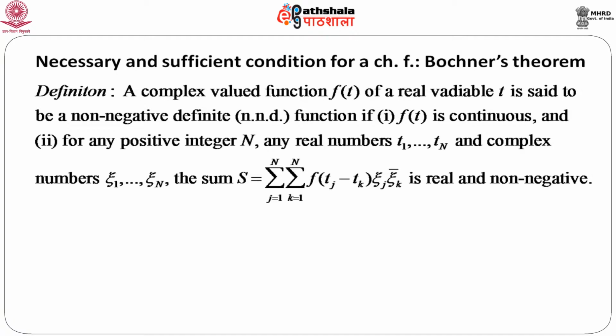First, let us consider one definition. A complex valued function f t of a real variable t is said to be non-negative definite, commonly known as an NND function, if the first condition is f t is continuous, and the second condition is, for any positive integer capital N, any set of real numbers t1, t2, up to t capital N, and a set of complex numbers xi1, xi2, up to xi capital N, if we consider the sum S, which is sum over j equals 1 to capital N, sum over k equals 1 to capital N, f of tj minus tk into xi j into xi k bar, that is the complex conjugate of xi k, it is real and non-negative.